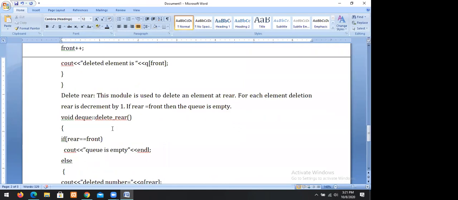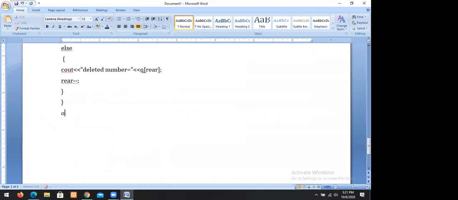Now we go for the output restricted double-ended queue. In this queue, insertions will be done at both ends.